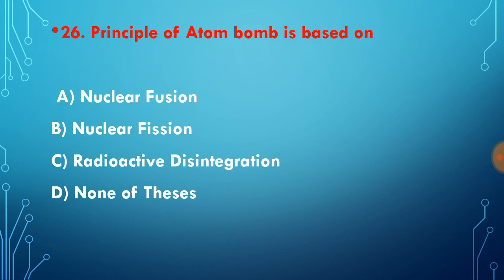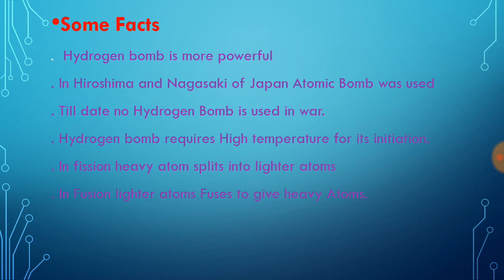In hydrogen bomb, nuclear fusion is used, and in atomic bomb, we use nuclear fission. After question number 27, I have included some facts. Hydrogen bombs are more powerful. In Hiroshima and Nagasaki of Japan, the atomic bomb was used on the basic principle of E equals mc square. Till date, no hydrogen bomb was used in war. Hydrogen bomb requires high temperature for its initiation. In fission, a heavy atom splits into lighter atoms, and in fusion, atoms fuse to give heavier atoms. Give a pause here and then recall all these important facts, because they can ask questions from here as well.